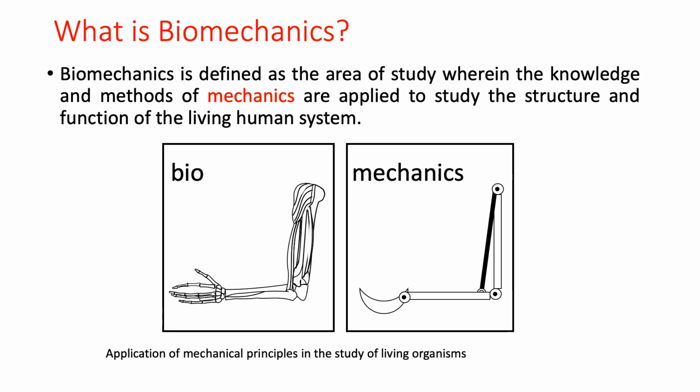By the word itself you will very clearly know, bio plus mechanics is equal to biomechanics. So basically we utilize mechanical principles to study living organisms, and we study the structure and function of movements. This is the simplest definition of biomechanics.